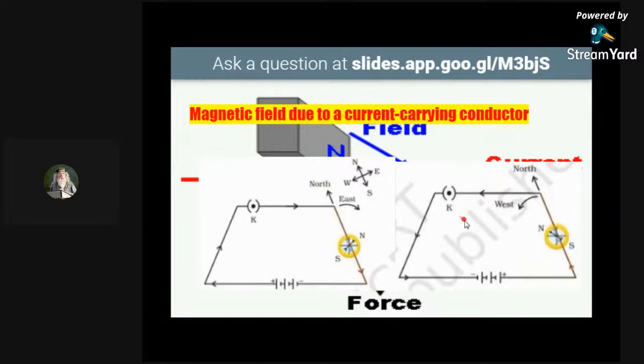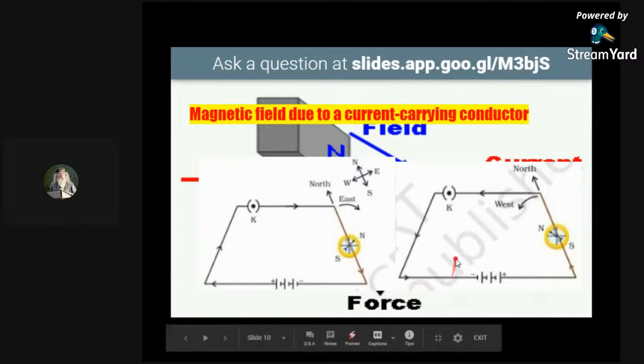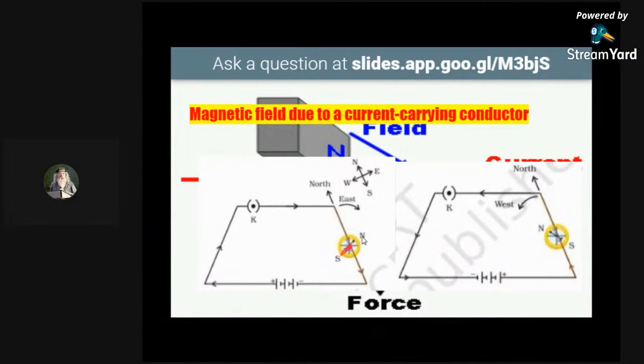Now you see the current direction is reversed. That means it was this way, now it is just the opposite way. So what is happening? It was pointing towards the northeast. Now it is pointing towards the northwest. So what are you concluding from here? That whenever a current is reversed, the deflection produced is also reversed. When current is reversed, the deflection is also reversed. So this is the thing that you can conclude from this portion.